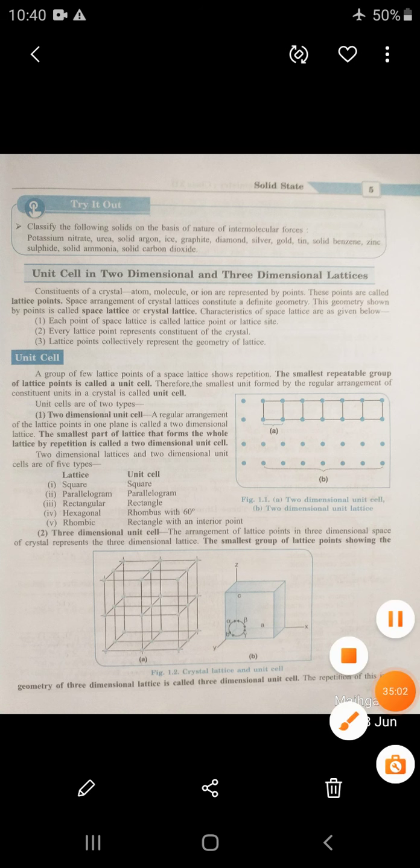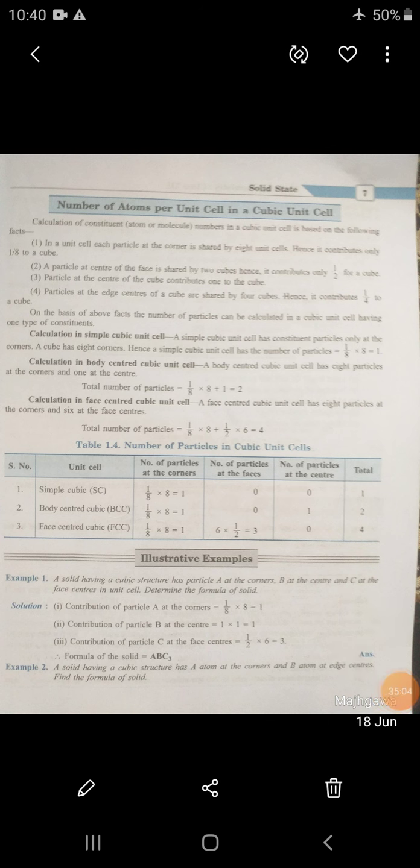And next one. So, dear student, let us calculate the number of atoms per unit cell in a cubic unit cell. We are going to perform the calculation of the number of constituent atoms of molecules in a cubic unit cell based on the following facts. First, listen and observe these facts. After that, we calculate the number of constituent atoms in a cubic unit cell.